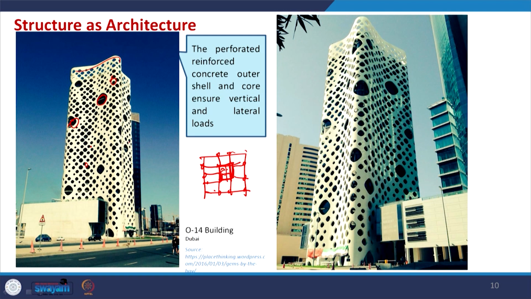Along with the core, the perforated reinforced concrete outer shell and core ensure the vertical and lateral loads. So, here a form is being created with some structural material with the core connecting it, and overall it is representing the architecture. So, here also is one example of structure as architecture, and this is from the Dubai O14 building.